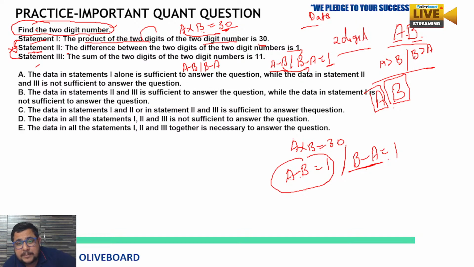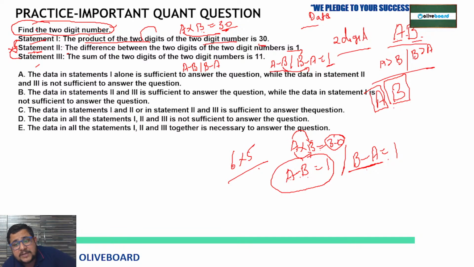So A multiply B means the multiplication of A and B is going to be 30, and we have to see those two numbers whose gap is 1 and the product is 30. So 6 and 5, directly you can imagine. You can even solve it by putting B equal to 1 plus A, so (1 plus A) multiply A equal to 30. Like that also you can solve, but there is no need to follow that procedure. 6 multiply 5 is directly 30, and 6 minus 5 is 1. So B can be 6 or A can be 6.